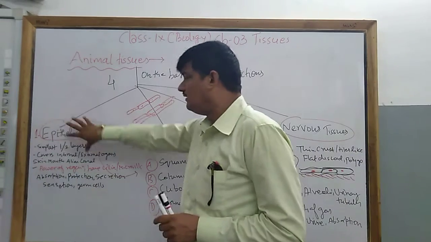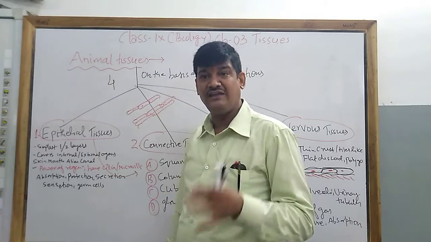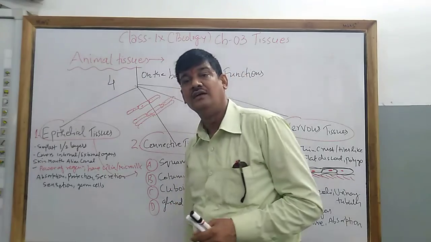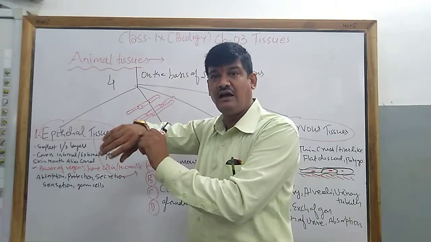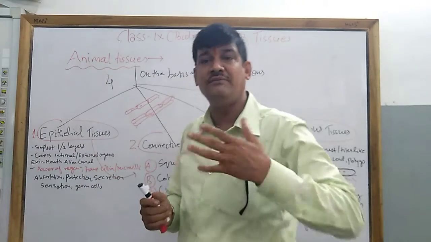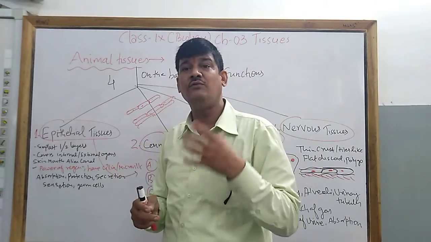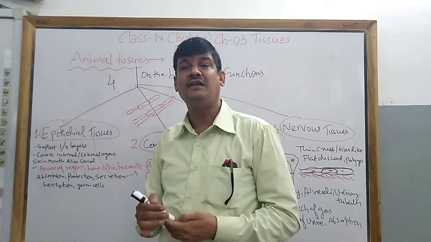Apart from that, this is the tissue which covers our internal organs as well as our external organs. The best example is our skin. Our skin is covered by the epithelial tissue. When you have sometimes injuries, what happens? There is a molting process. As a result of molting, what you find there is the epithelial tissue.